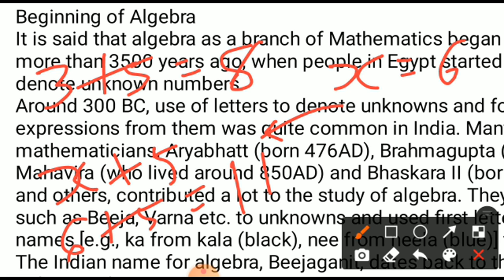Is it clear? Suppose sometimes expressions will ask you, put x is equal to 6 for the expression 3x plus 5. 3x plus 5. What will be the answer? Anyone can help me? You have to put the value of x in this expression.